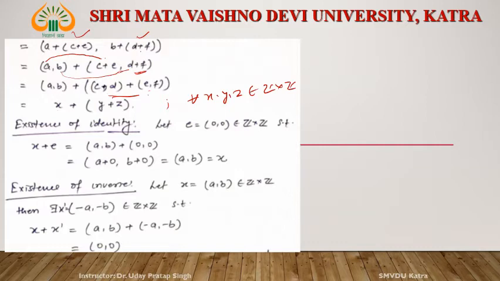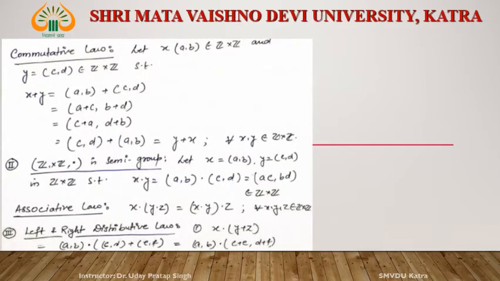Okay. The existence of identity. If we consider (0, 0), then (A, B) + (0, 0) is equal to (A + 0, B + 0). Okay. The (0, 0) is the identity. What is the inverse? Inverse of X is X prime. What is X prime? X prime is nothing but minus A and minus B. If X is (A, B), then X prime is (minus A, minus B). If we add these two elements, then this is (0, 0). Okay. So the existence of inverse is also satisfied.